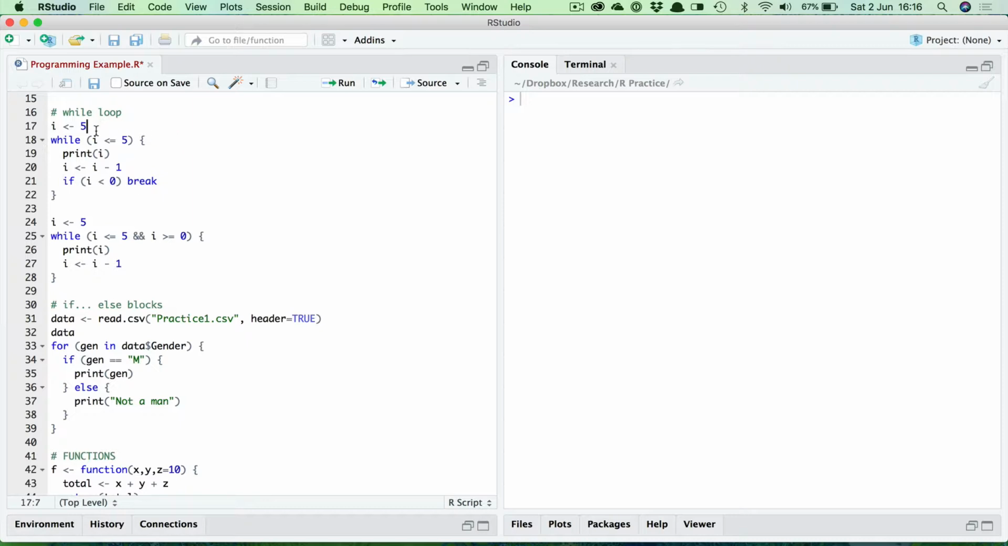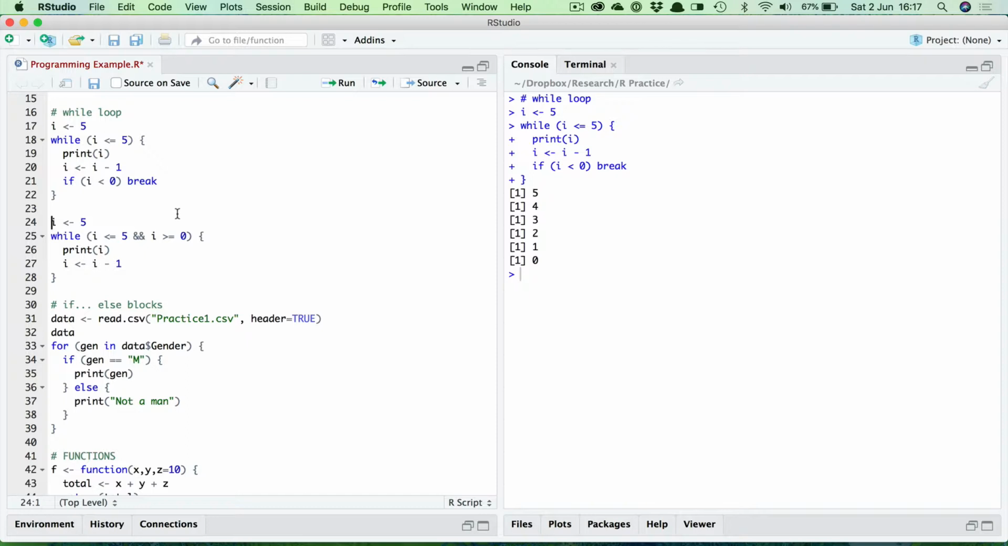So let me set i equal to 5 again to begin with, run the loop, and as you can see, we get the result that we wanted here. It prints out the value of i whilst i is less than or equal to 5, but not less than 0. So it's often the case with a while loop that you do need to include this if expression with break in order to make sure the loop ends rather than continuing infinitely.